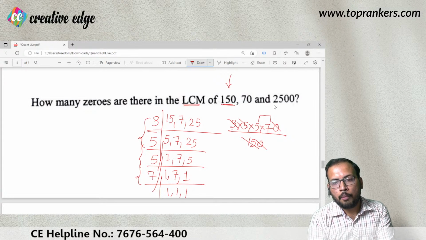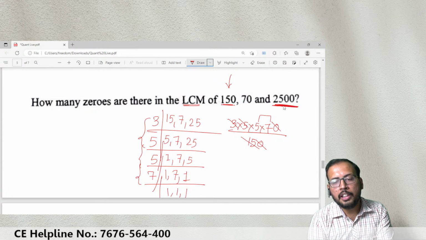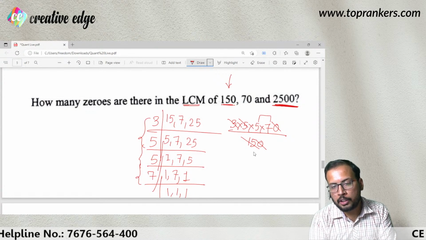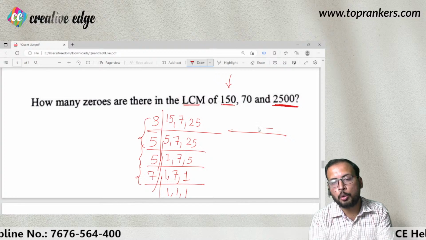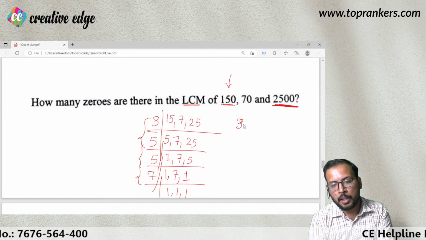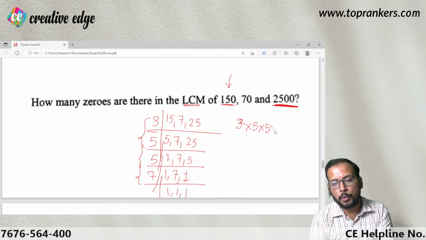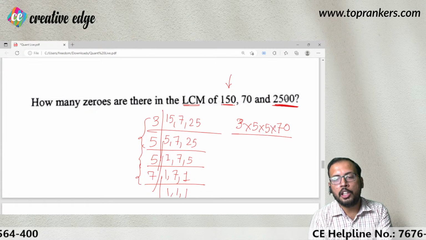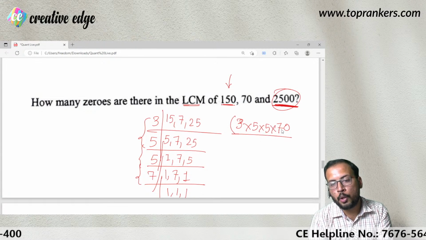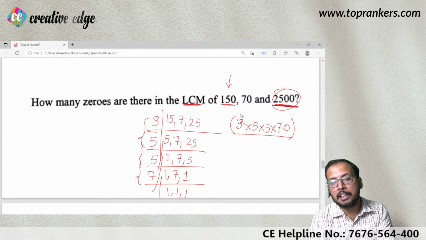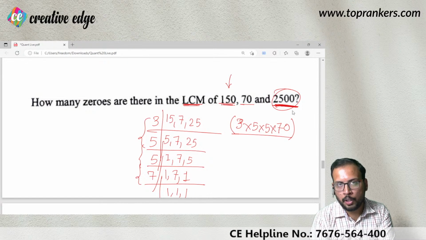Okay, but is it possible that 2500 is also dividing the product? So let us cross check this. So what I am assuming here is that what I have here, 3 into 5 into 5 into 7 was written. I am assuming only one zero and I am saying that this 2500 is also going to divide this product. Only then will I be calling this product to be the LCM of 150, 70 and 2500. Is the idea clear to everyone?